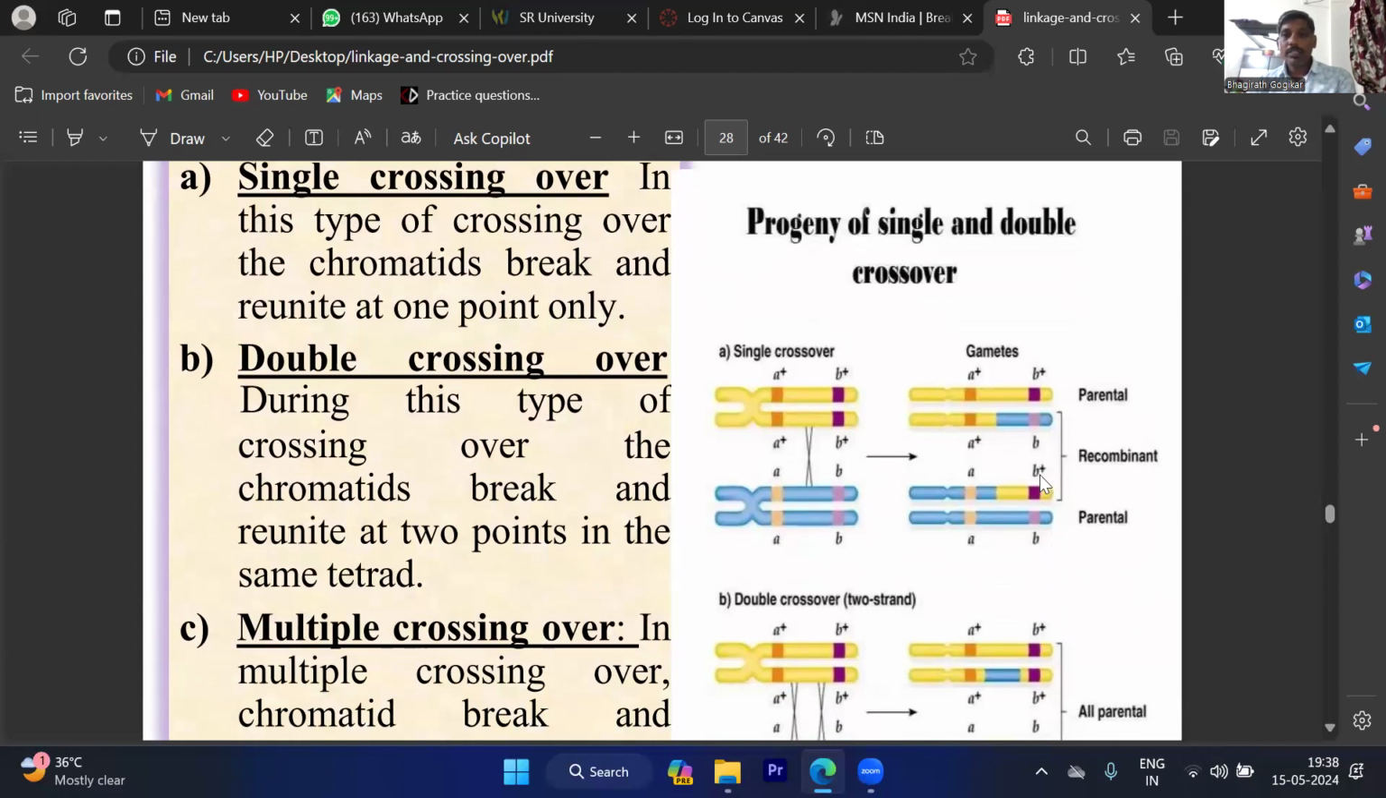Here, see, this is the parental combination. What is the recombinant here? So A plus A, B plus B. So exchange with reference to one gene only.